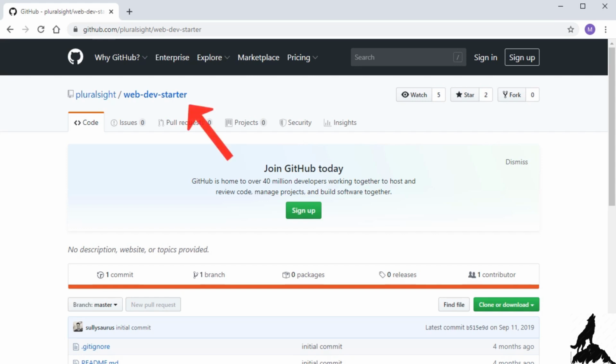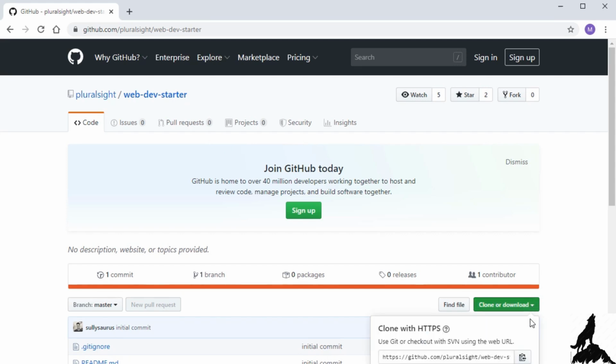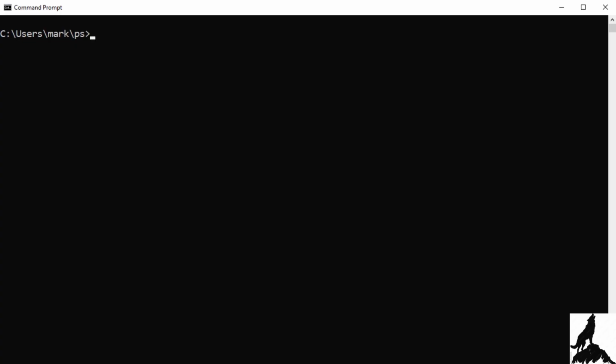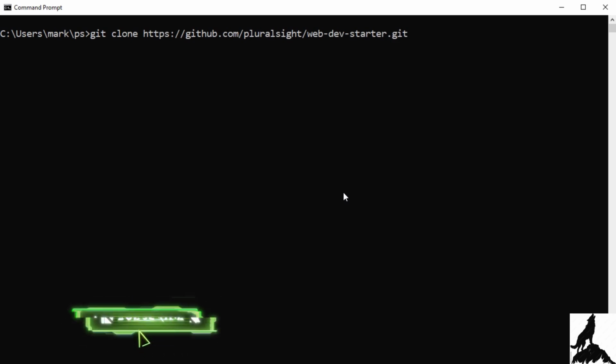You can see the project name here. And what I'll do is I'll click this clone or download button. And we want to clone it. So I'll hit this copy button. And that simply copies the URL that we need. So back at the command prompt, the command we need to execute is git clone. And then I'll type Control-V to paste in that URL that we just copied. You can see that it ends in web-dev-starter.git. I'll hit enter.